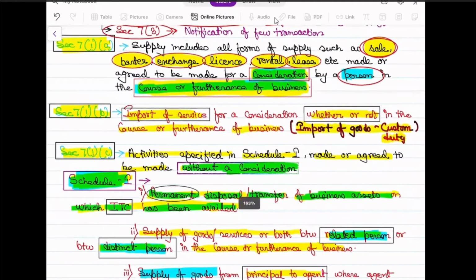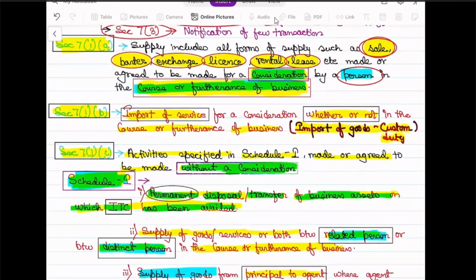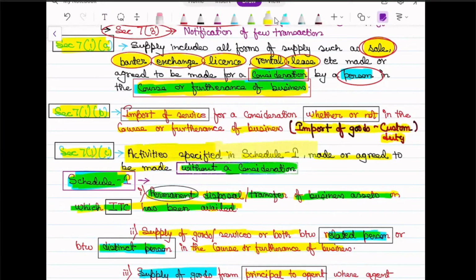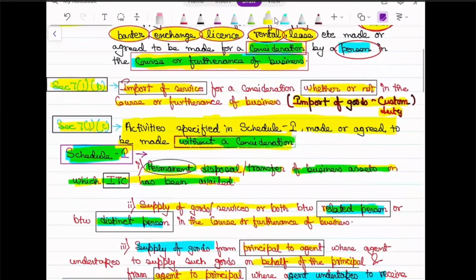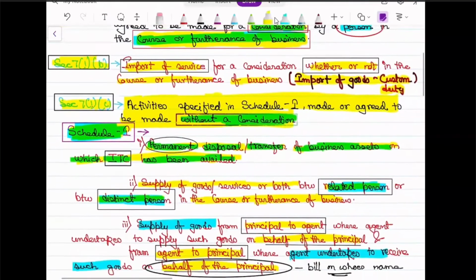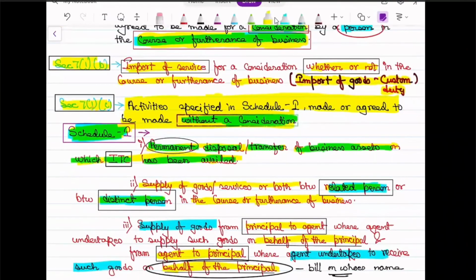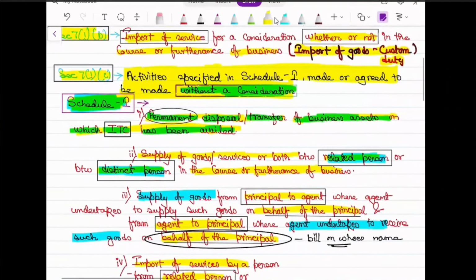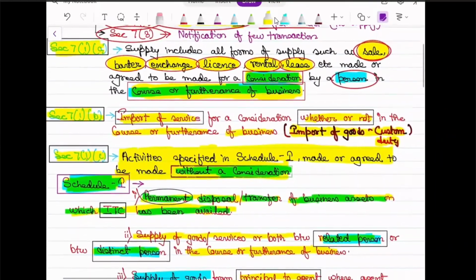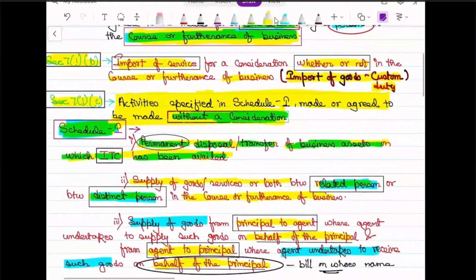When we read it out: activities specified in schedule 1 made or agreed to be made without consideration. Here I have only mentioned them as 1, 2, 3, 4, but specifically these are paras: para 1, para 2, para 3, para 4.